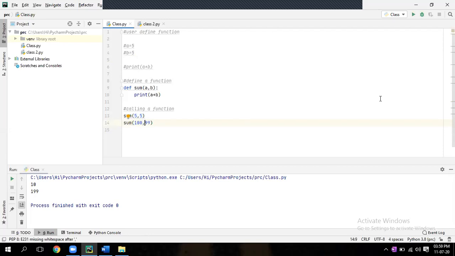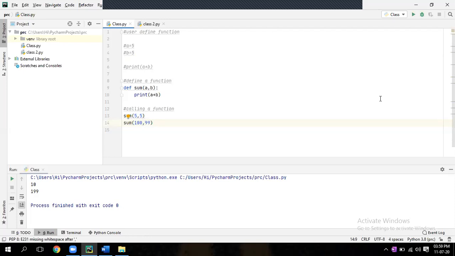Like that, Python has created all these built-in functions. Now we are creating, that's why it is called user-defined function. Python has created that one, that's why it is called built-in function, already created by Python. This is developer convenient. You can create a function, then call it as many times as you want. First you have to define a function, def, give some name, how many arguments you want, then print. That's it. Done.